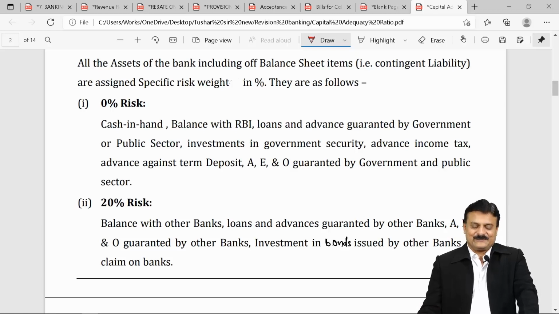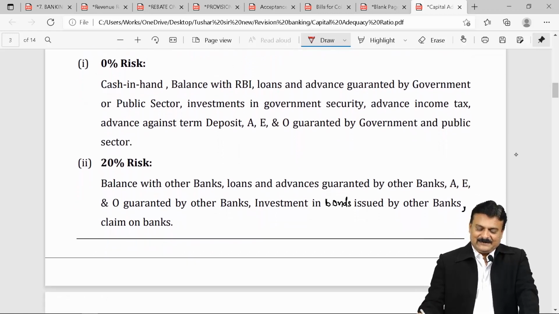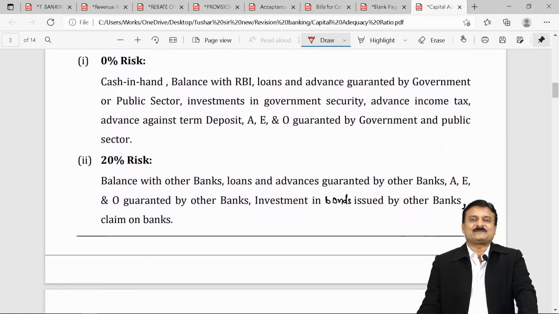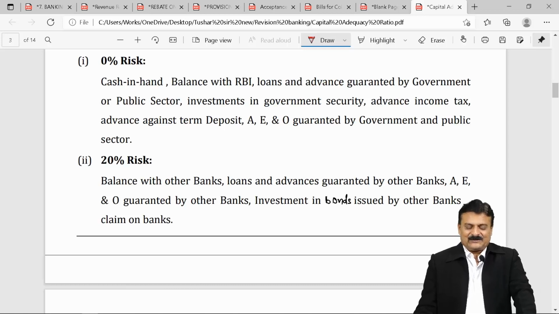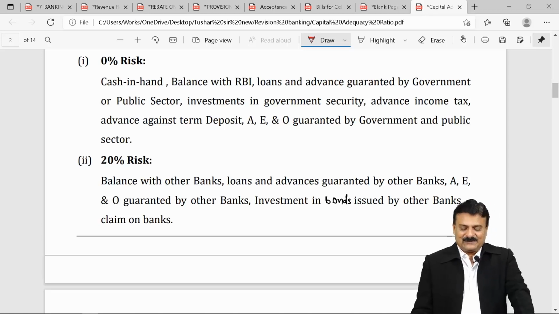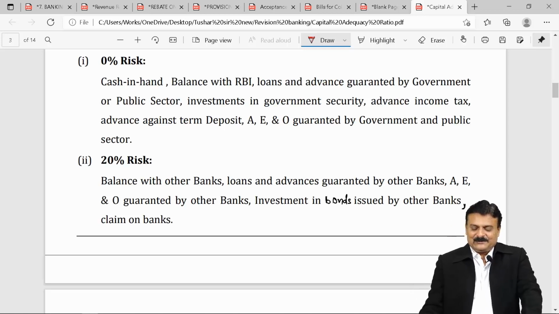Off-balance sheet items, contingent liabilities, are assigned a specific risk weight in specific percentage. They are as follows. First one, 0% risk. What comes under 0% risk? It means assets on which the risk assigned is 0%. In short, they are the least risky assets for the bank. No risk at all in that. Cash in hand, balance with RBI, loans and advances guaranteed by government or public sector.